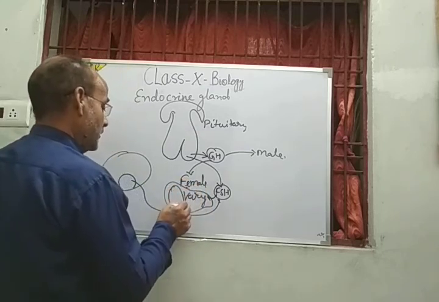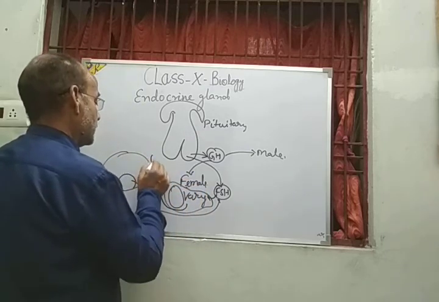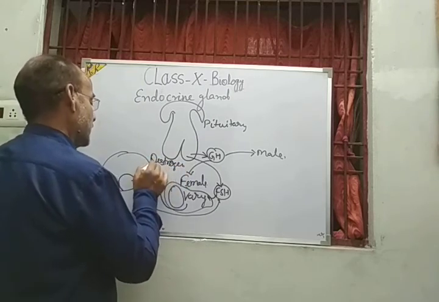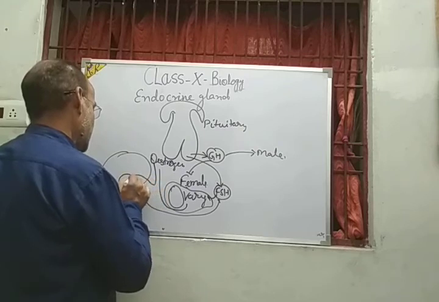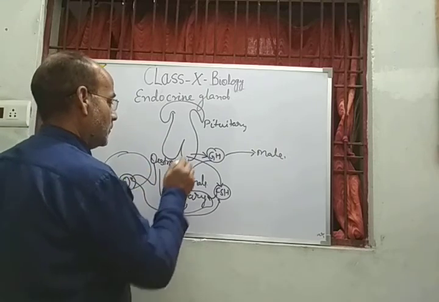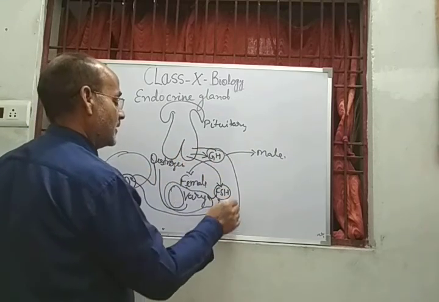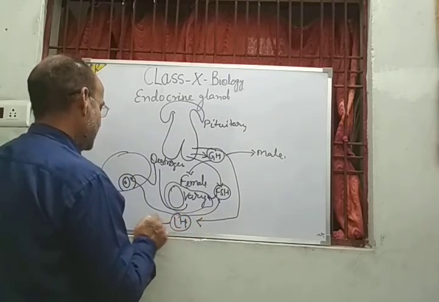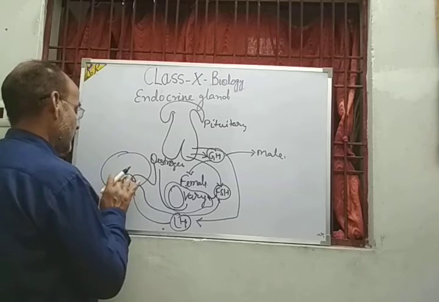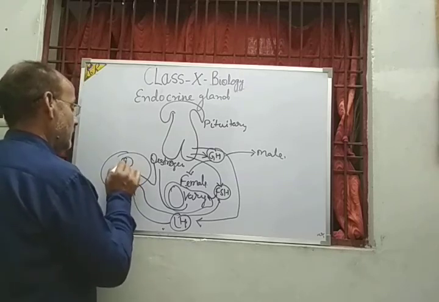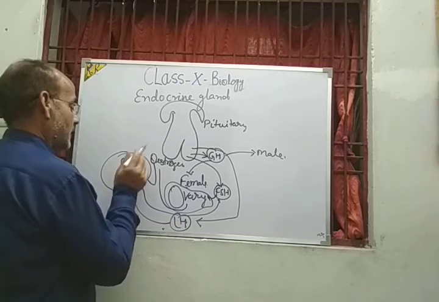After that the ovary secretes estrogen. This estrogen is responsible for the formation of the ovum. After the formation and maturation of the ovum, the pituitary gland again secretes LH, luteinizing hormone. This LH is responsible for the release of the ovum. This ovum will come out for fertilization.